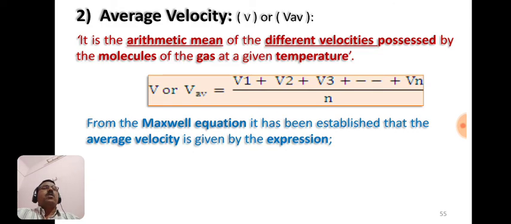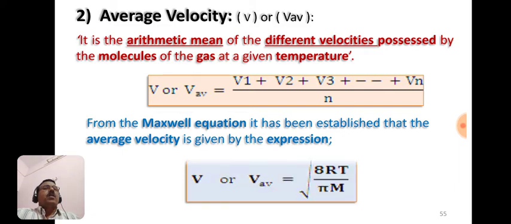But from Maxwell's equation, the average velocity can be given by the expression VAV is equal to under root of 8RT by pi M. So from Maxwell's equation, the formula for the average velocity is this one, that is V average is equal to under root of 8RT by pi M.